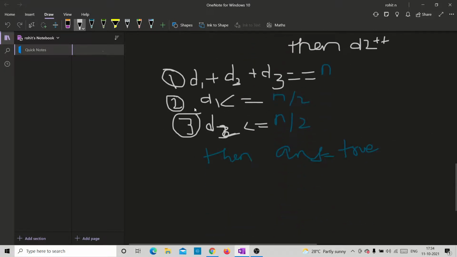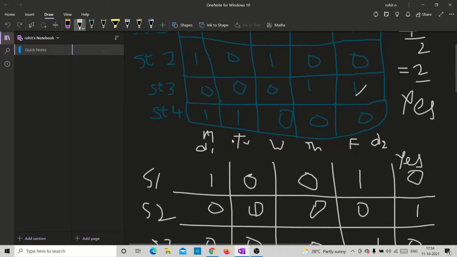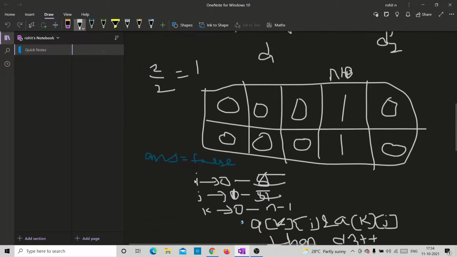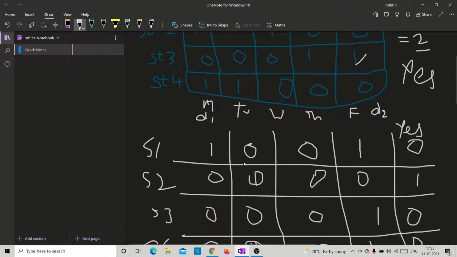If all these conditions are satisfied, which are the required conditions for us, then we make answer equal to true. Answer is a boolean variable which we first declare as false because we haven't got any answer yet.